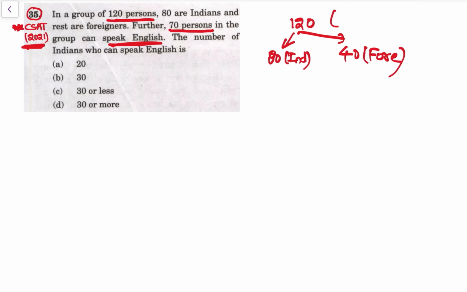So 70, let's say 70 can speak English, and remaining 50, 70 गया तो remaining 50 can't speak English. Now, see.